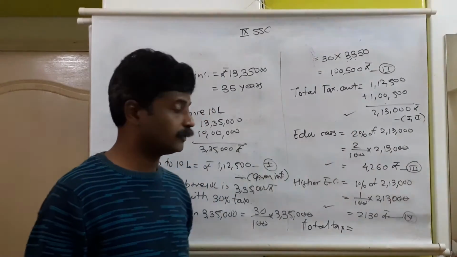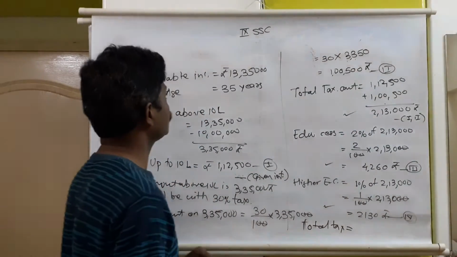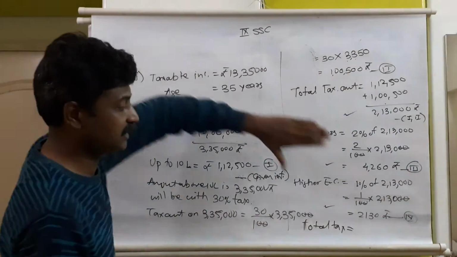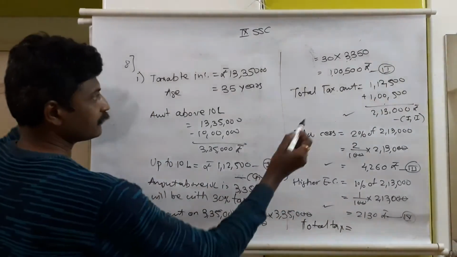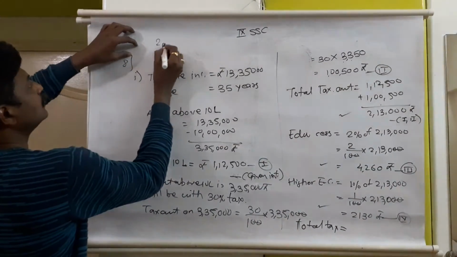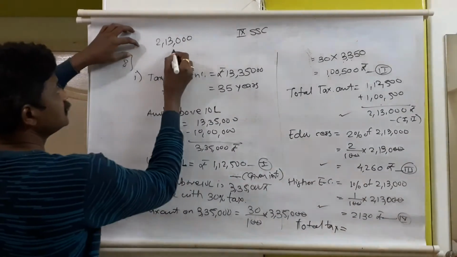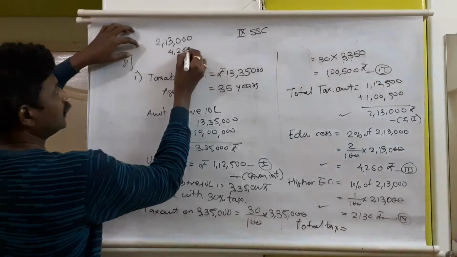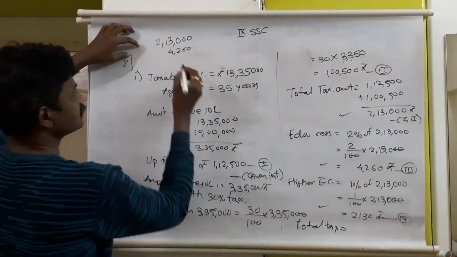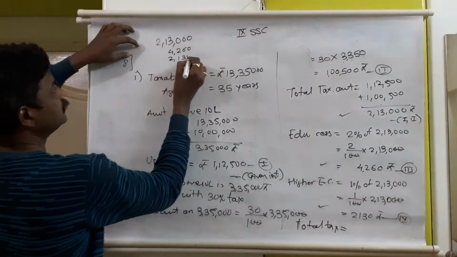I will just do the calculation here and then we will write the final answer. From 1 and 2, it is 2,13,000 rupees, plus education fees 4,260, plus higher education fees 2,130.